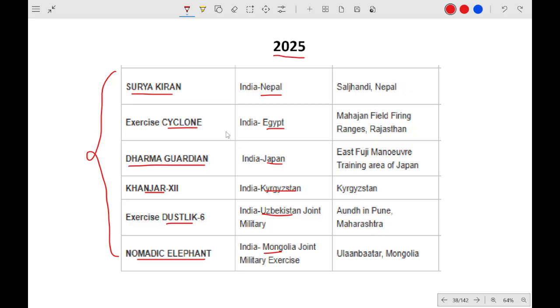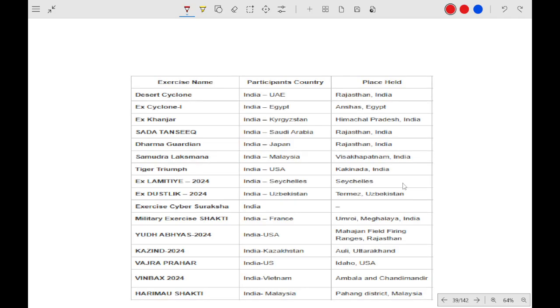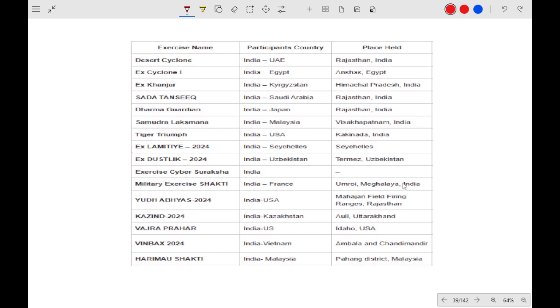Till now in 2025, these are the exercises that have taken place, and in 2024 these are the exercises. Okay, Desert Cyclone, UAE. Cyclone 1, Egypt. Khanjar, Kyrgyzstan. Sada Tanseeq, Saudi Arabia. Again Dharma Guardian, Japan. Samudra Laksha, Malaysia. Tiger Triumph, USA. USA is very important.